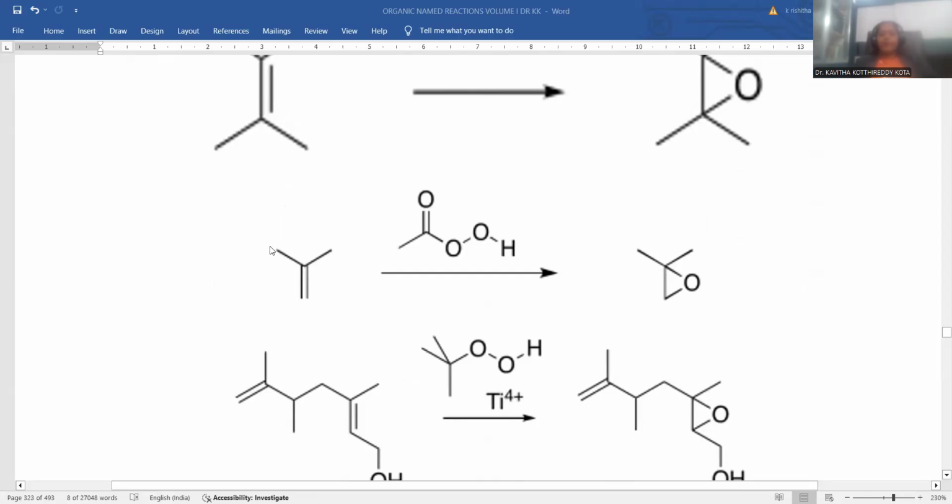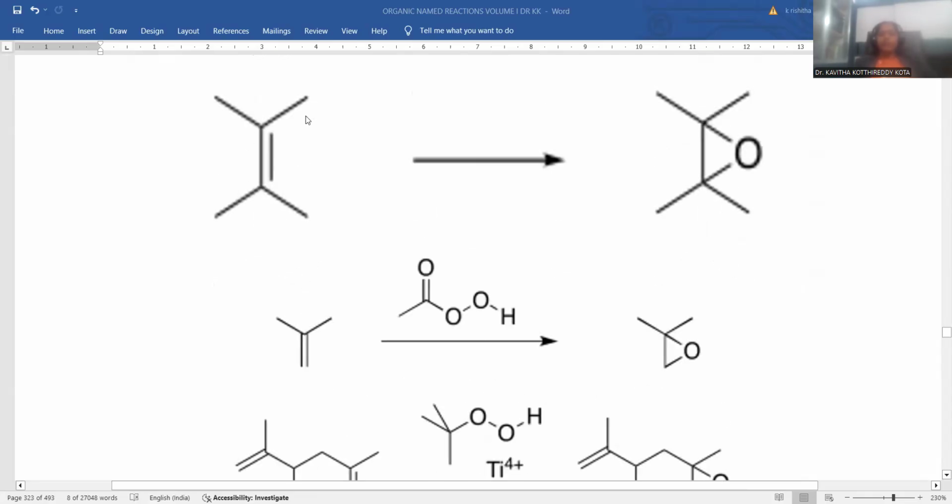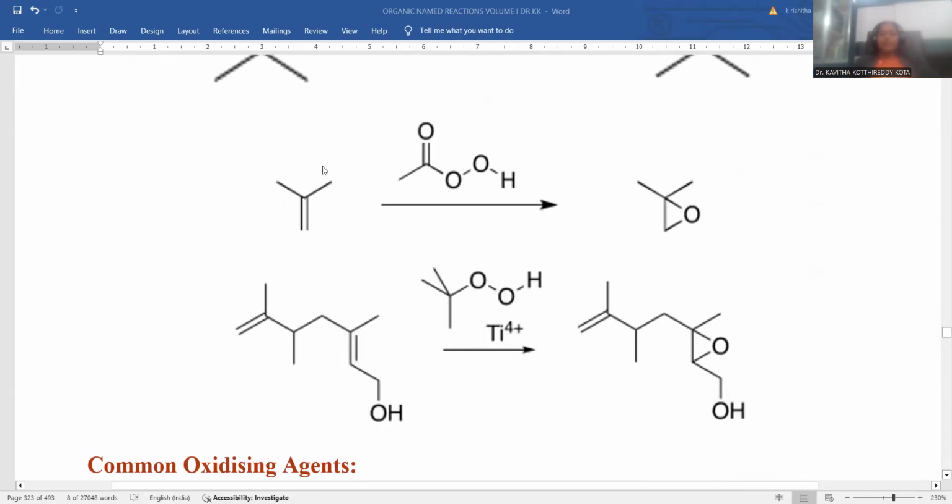I am taking another molecule. This is somewhat smaller in nature, with a chain of only 1, 2, 3, 4 carbons. Here also there are 4 carbons, but with 2 more methyl substitutions branching. It is a smaller molecule, the kind of isobutene.